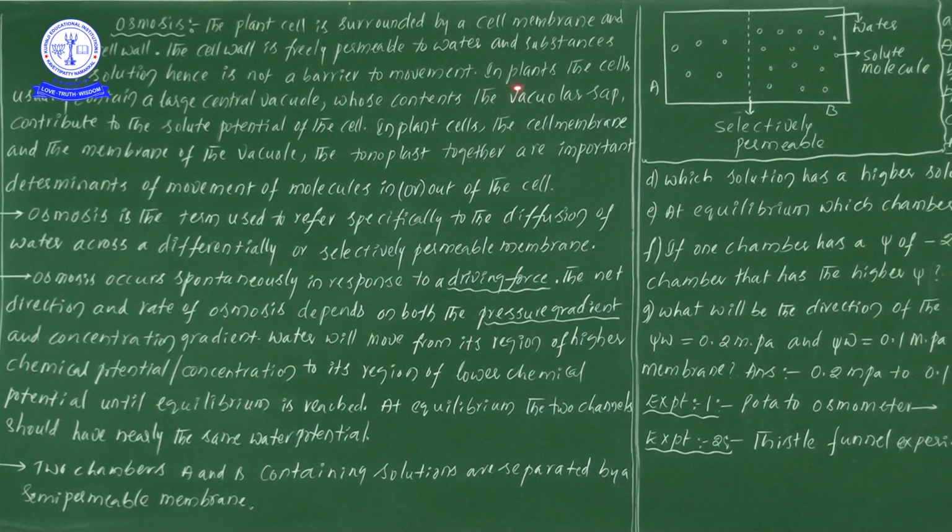If you take matured plant cells, there we will observe the presence of a large central vacuole. So the contents of the vacuolar sap contribute to the solute potential of the cell.